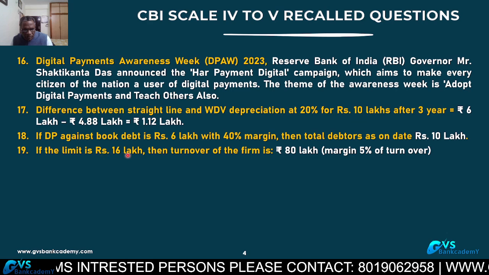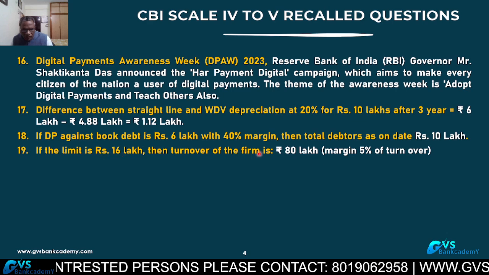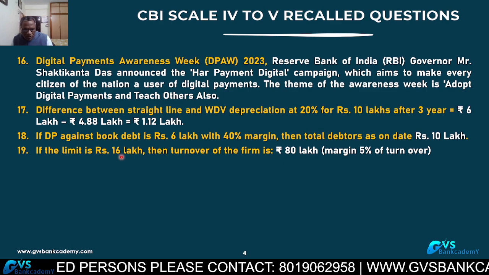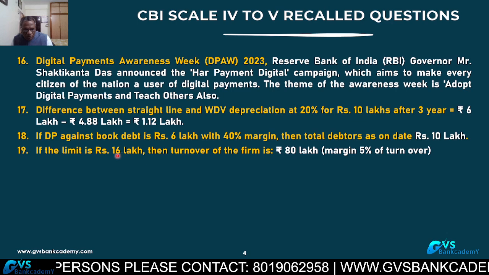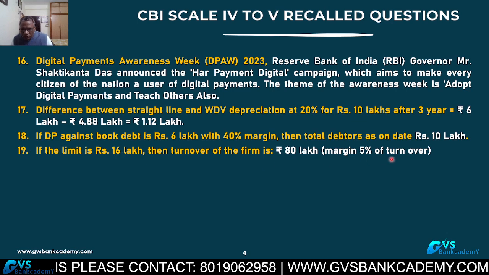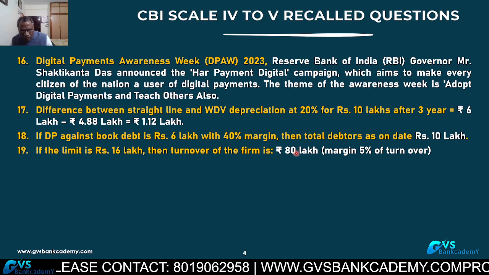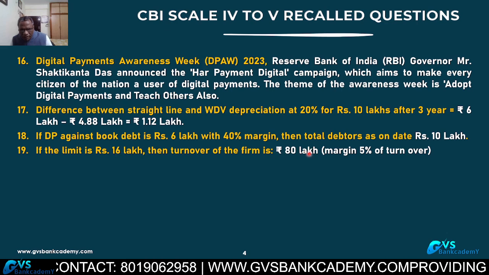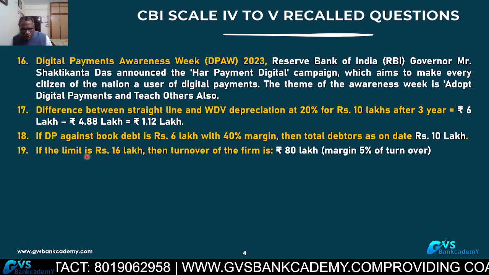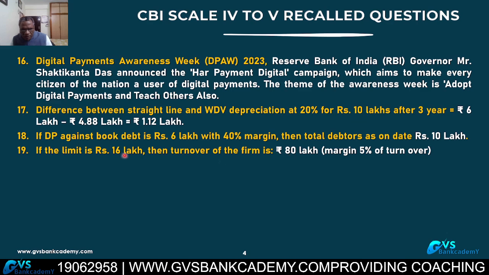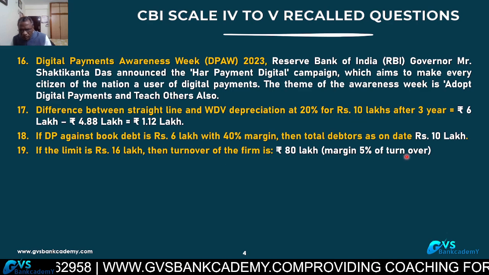Question 19: if the limit is 16 lakhs, what is the turnover of the firm? Under the turnover method, the limit is 20% of the turnover. 20% is equal to 16 lakhs. What is 100%? 5 times, 80 lakhs. 80 lakhs into 20%, 16 lakhs. Margin is 5% of turnover.